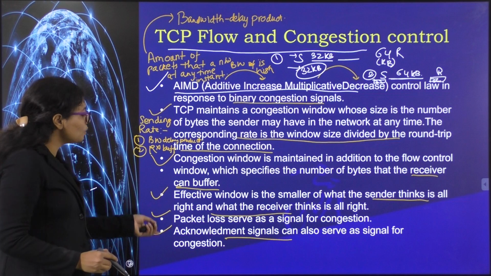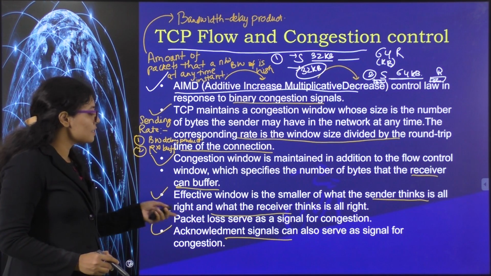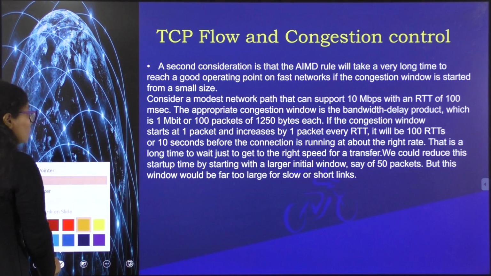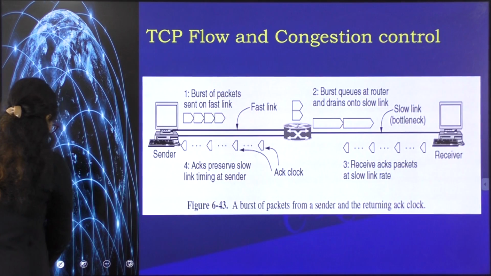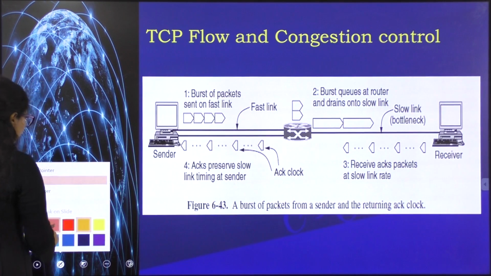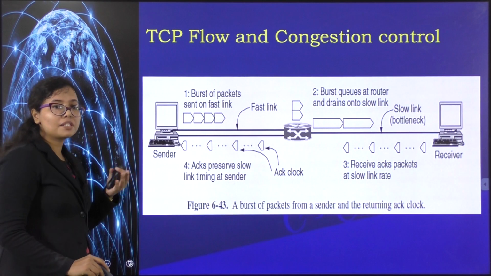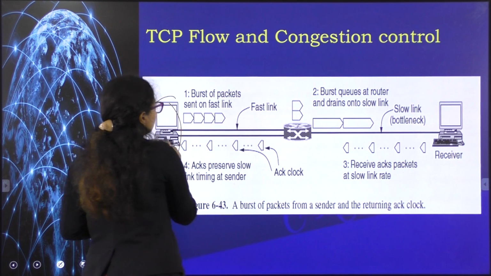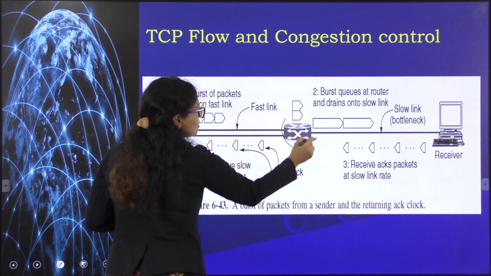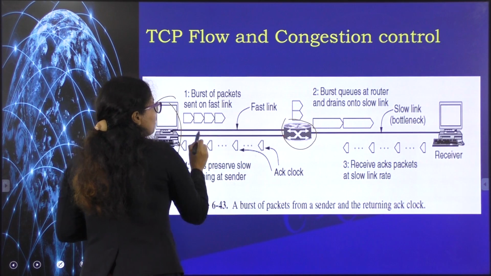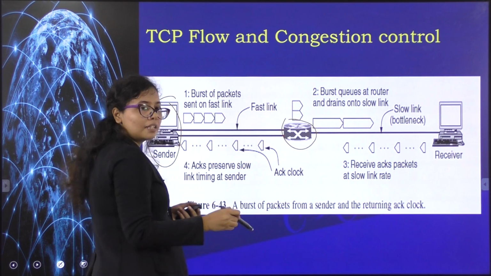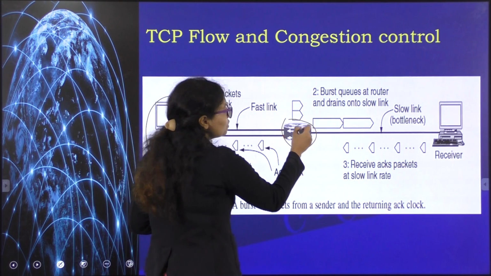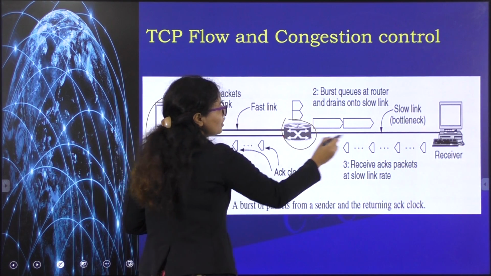So how the packet loss happens is pretty much clear. Now let's look at how the acknowledgement signals act as a trigger for congestion control. You see here, you have a simple demonstration. You have a sender and a receiver. The sender and this intermediate device, suppose this is a router, are connected through a fast link, meaning it has a high bandwidth delay product and can support higher data flow. But the receiver is connected to this router through a slower link.